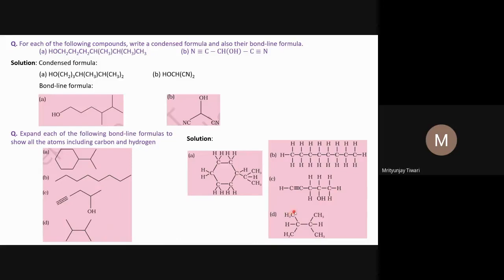So for this CH3 one can write H, H, H. This carbon H, H, H. This H. Then similarly H, H, H, CH, CH, CH. Here CH, CH, CH, and the CH bond is already shown. So that will be a complete structural formula that one can show in this form. And I hope you are able to do this kind of conversion, from condensed formula to the bond line structural formula, or bond line structural formula to complete structural formula.